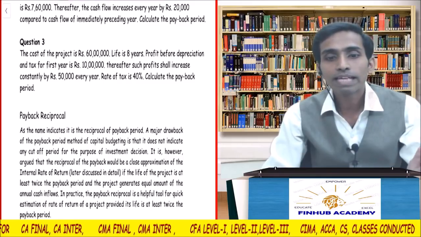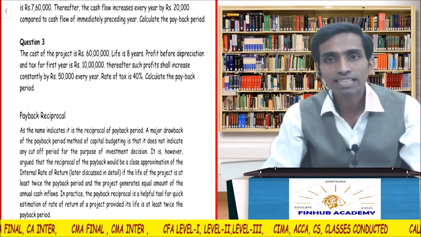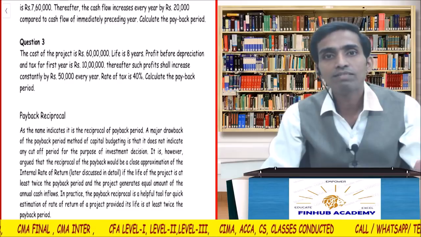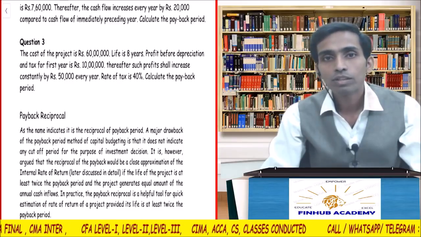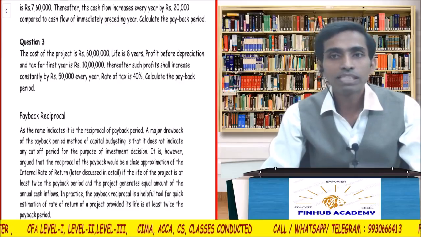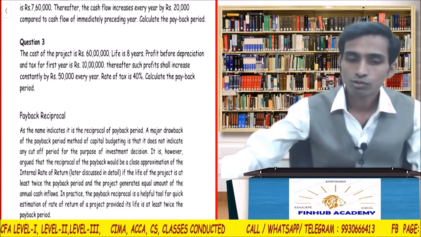No, we will have to make a table, correct? So what we will do is, first, in the working note we will calculate depreciation, then we will make a table. Okay, fine. And then from that table we will get cash flows. Then because the cash flows will be different, we will have to take the cumulative. So see how to approach the sum.